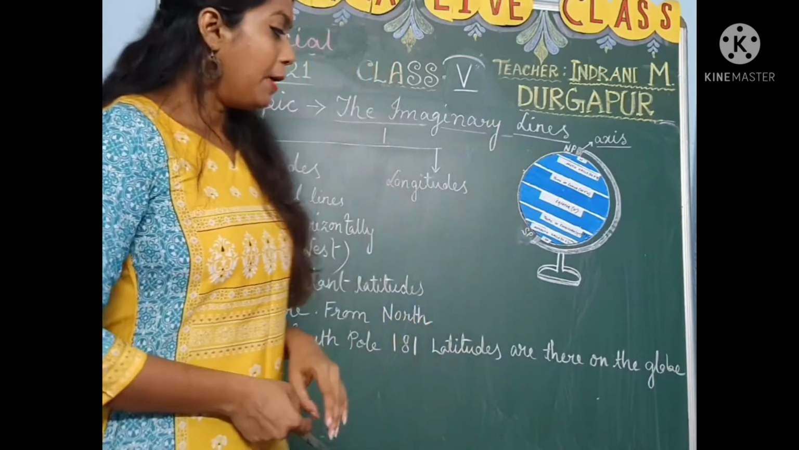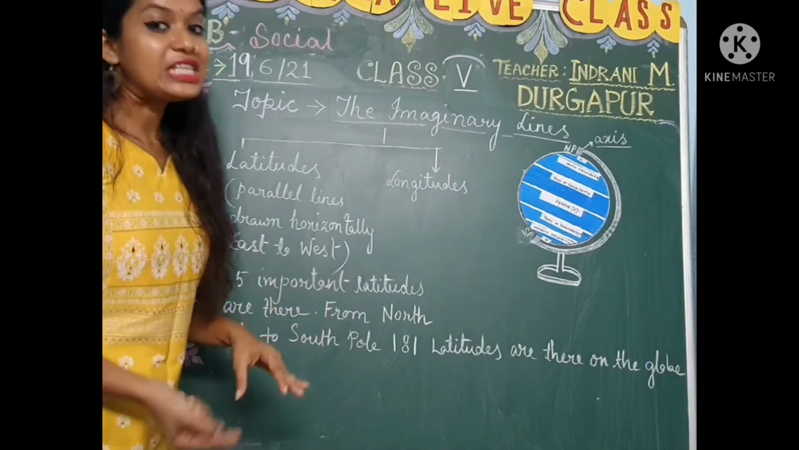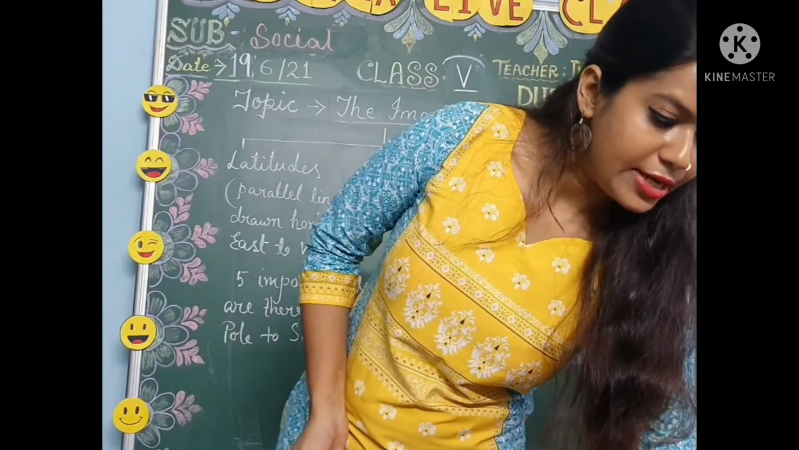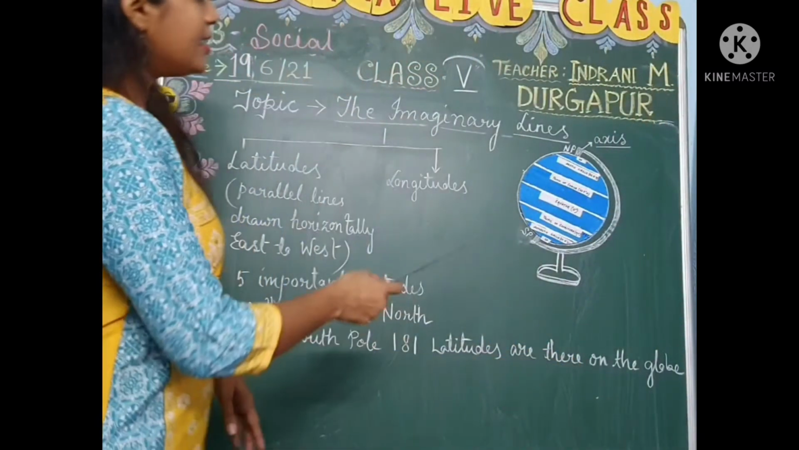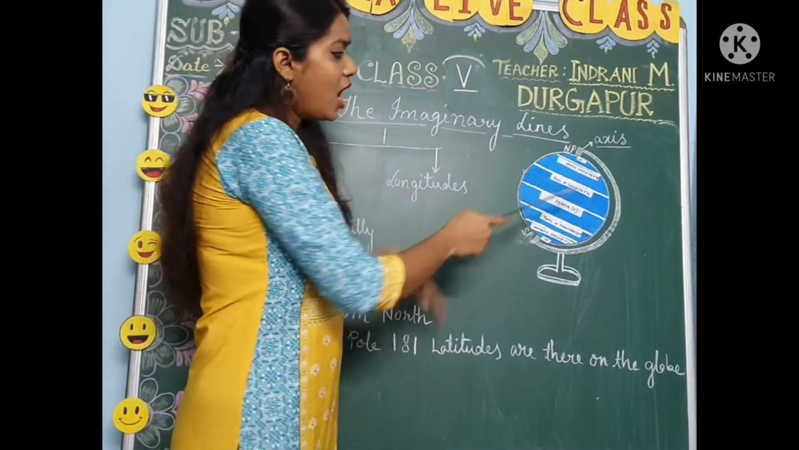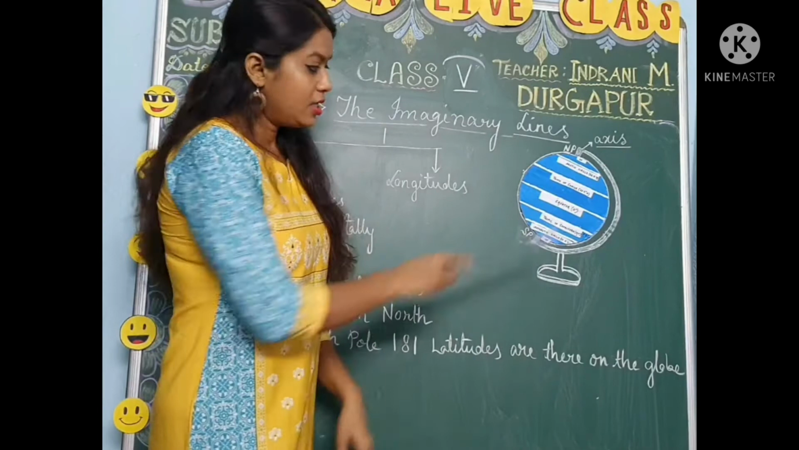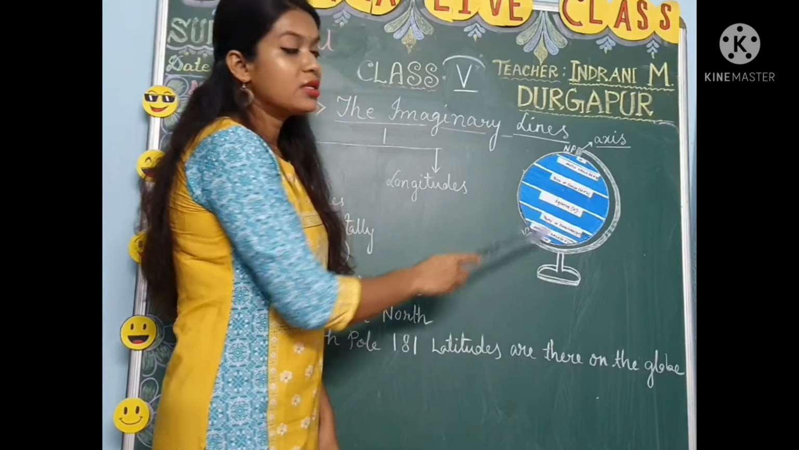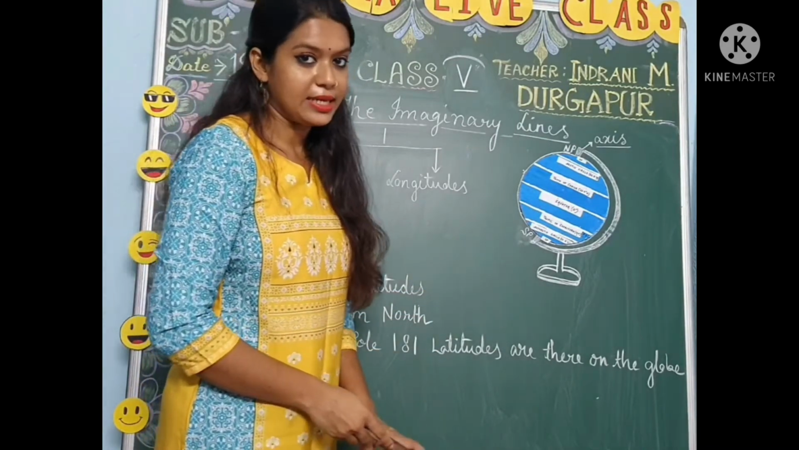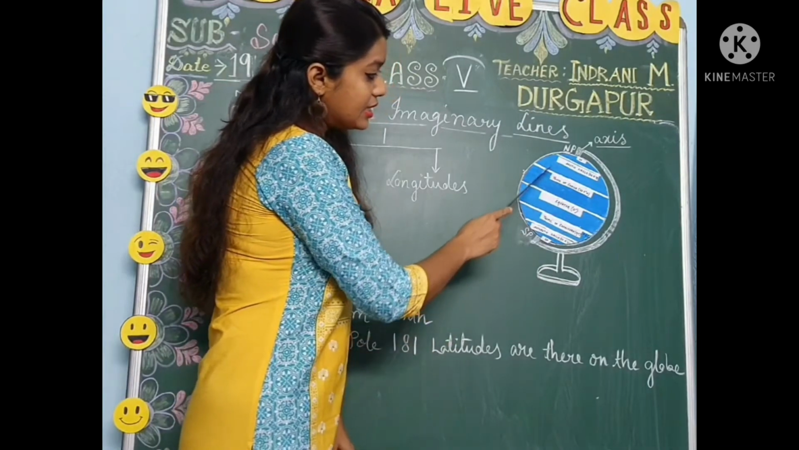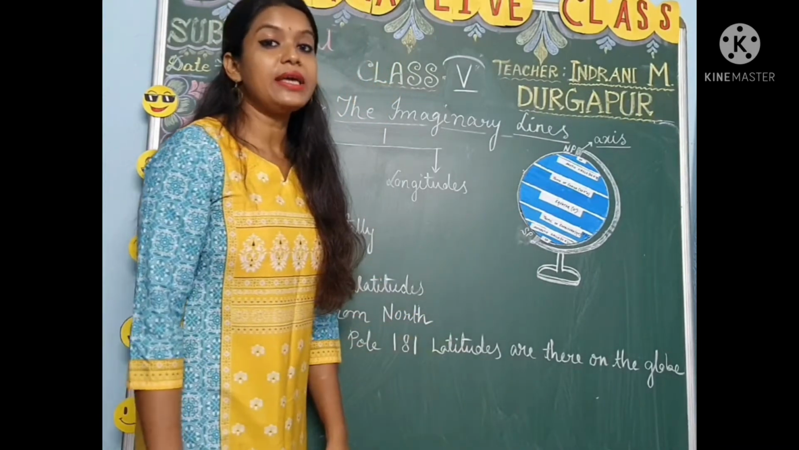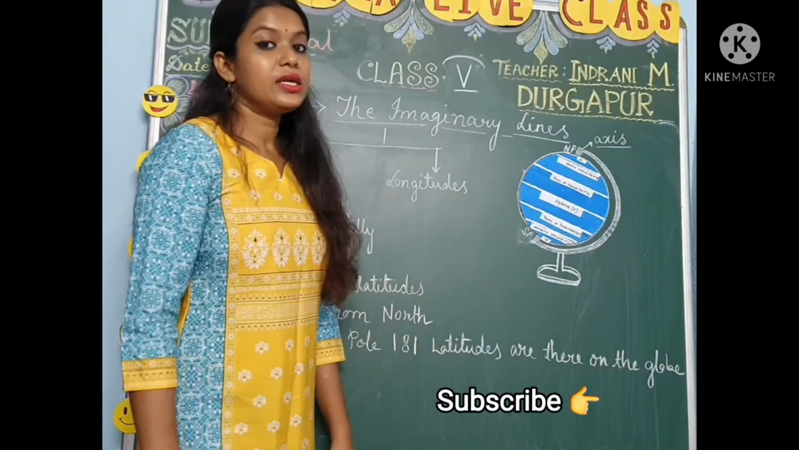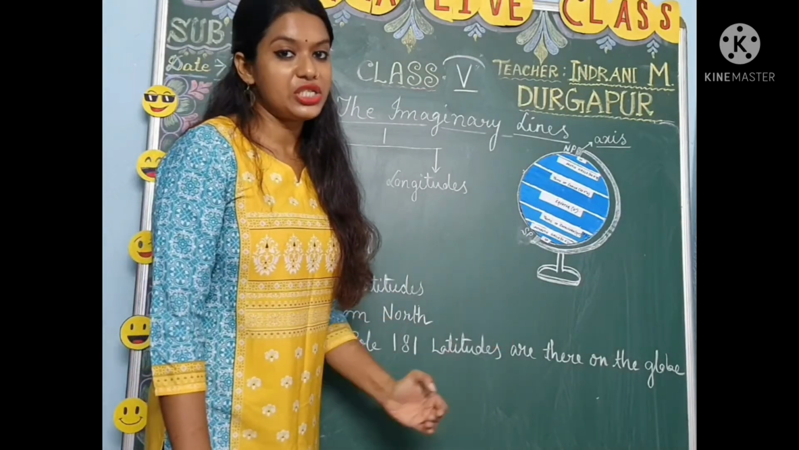Now we have to know about the features, or characteristics, of the latitudes. Here you can see these latitudes are running parallel to each other. The distance between the latitudes is the same. It is not changing. And they do not meet each other anywhere.